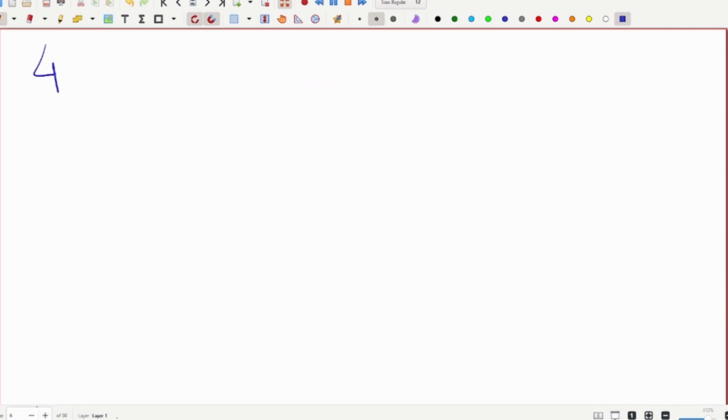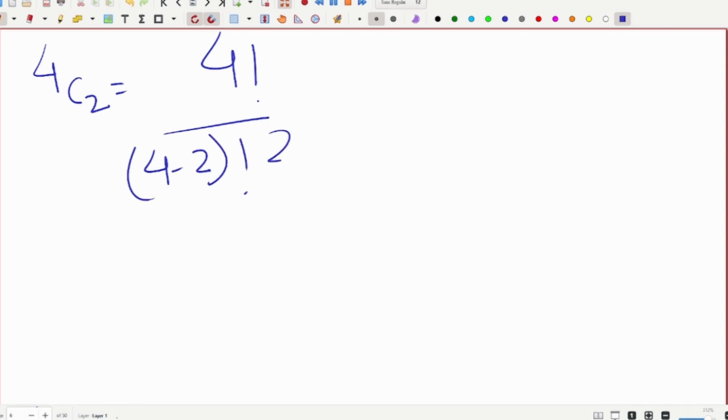That is 4C2. 4C2 is equal to 4 factorial divided by 4 minus 2 factorial times 2 factorial. I assume everybody knows what n factorial is.